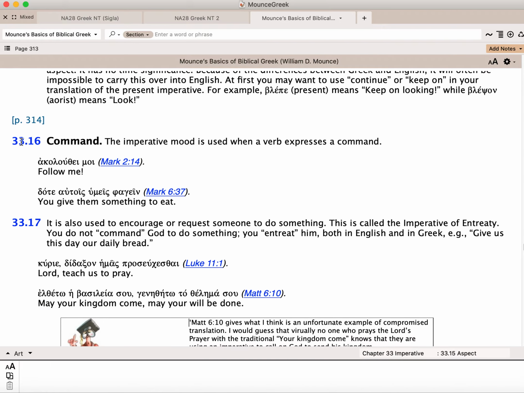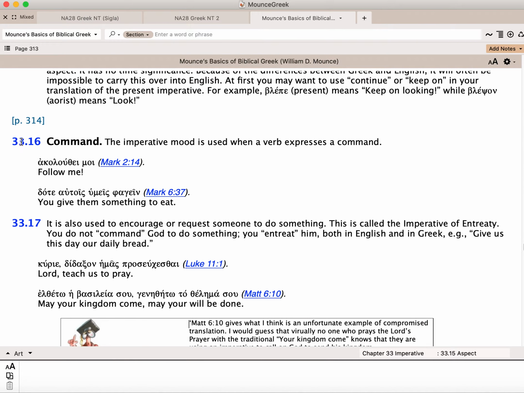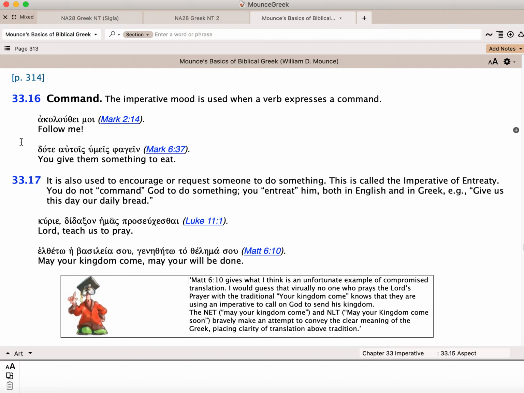And that brings us essentially down here to the idea of the meaning and how these get translated. There's a couple of places where we see commands, like in the case of Philippians chapter 3, blepete, watch out. That's a command. Jesus in Mark 2 says, akolouthei moi, follow me. And this is akoloutheo, a second person singular imperative. Follow me. Or here, a second plural of the verb didomi, which we're going to get to next chapter. You give them something to eat.